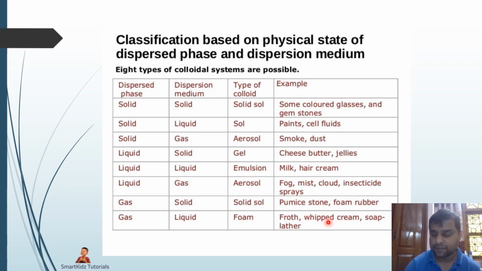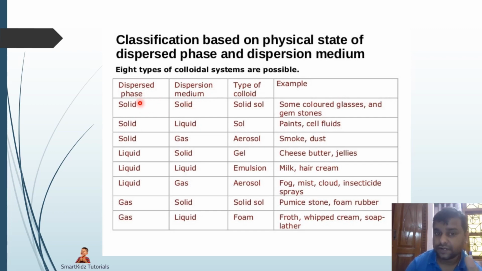Apart from that, the whipped cream that you use for making cakes and so forth. Then your soap, leather, froth. And, apart from that, you have also colored glasses and gemstones. There are different types, and then you have something called as dispersed phase and dispersion medium. Now, dispersed phase actually is the solute, and dispersion medium is actually the solvent.